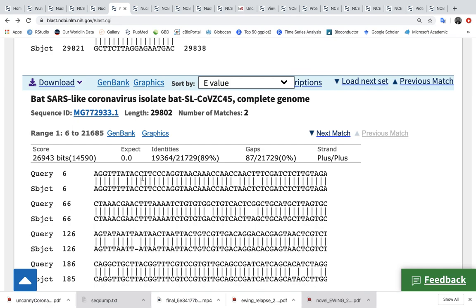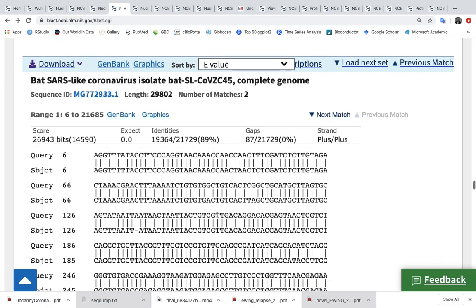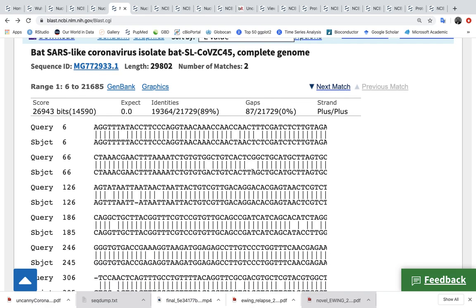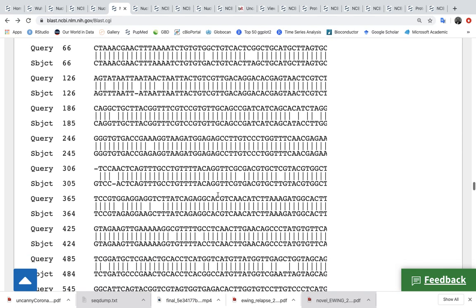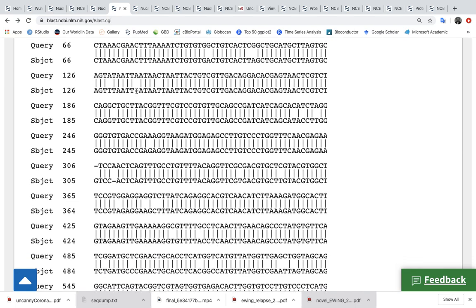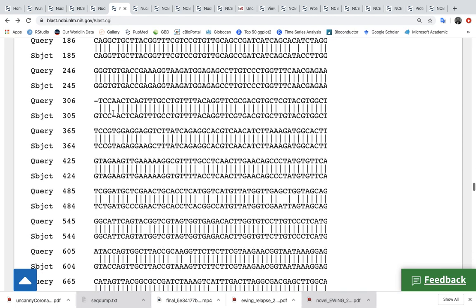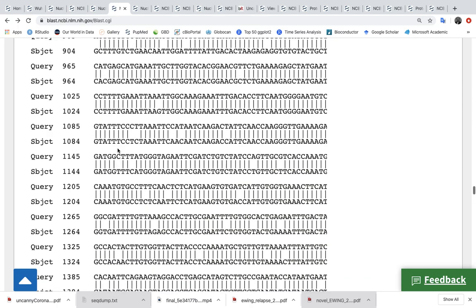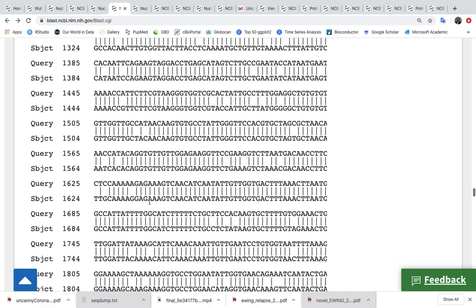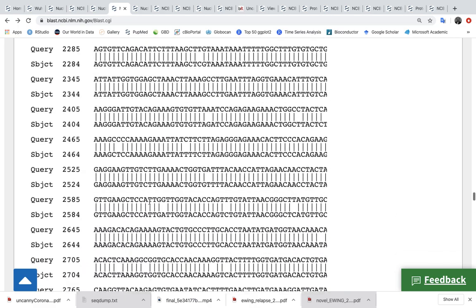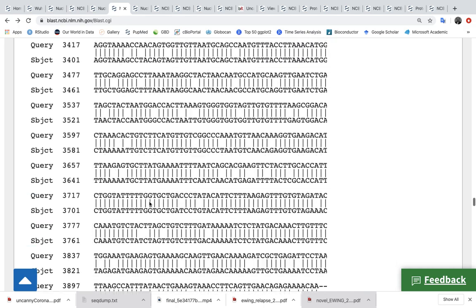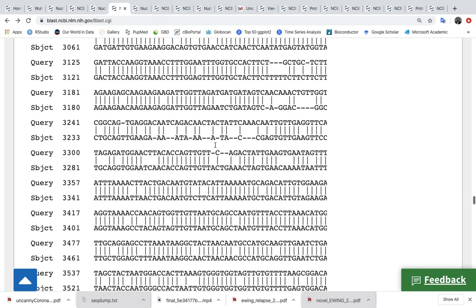Right away we start to see differences because of mutation. This is an RNA virus, so it is very expected to have some differences here and there. That's not a problem. The problem comes when we have insertions. Here we have insertions. An insertion means this nucleotide is present in the queried virus but not in the other virus. Similar insertions of one or two nucleotides are not a problem. But if we have multiple insertions, an area like this.